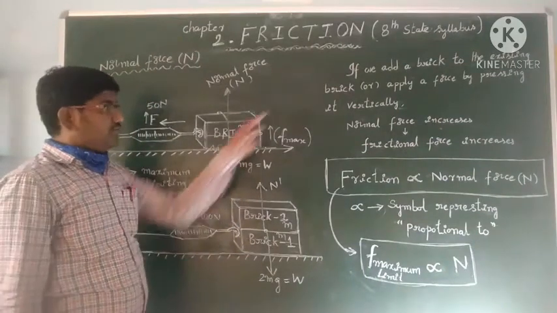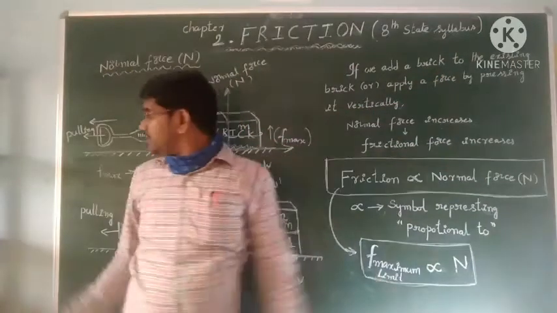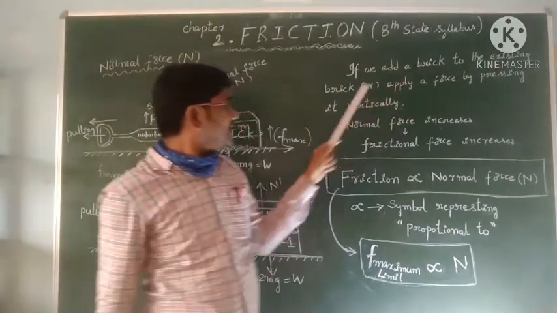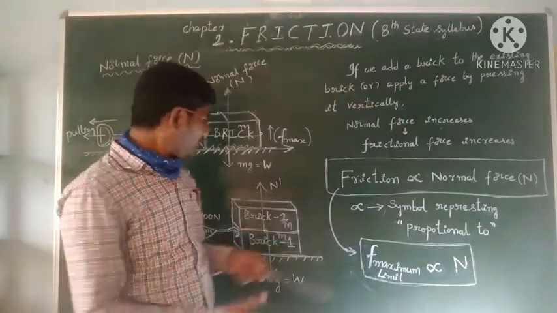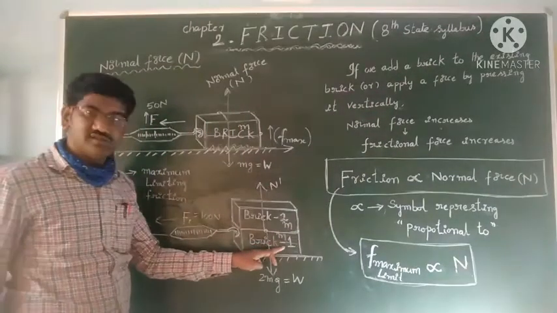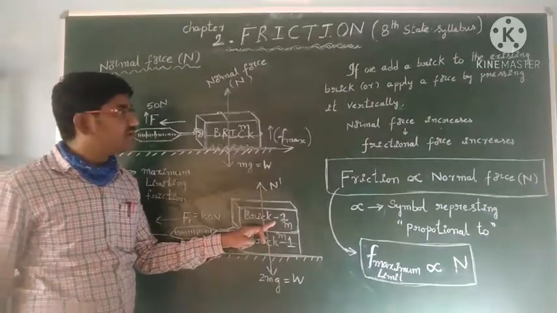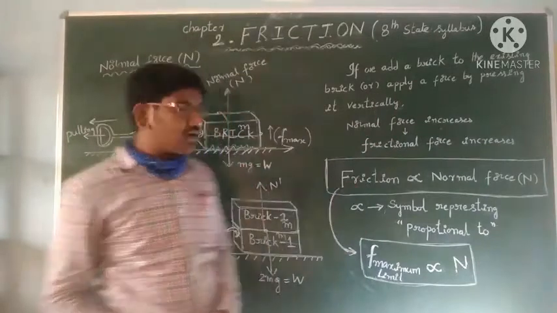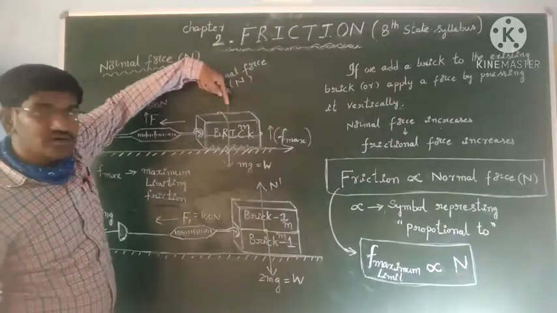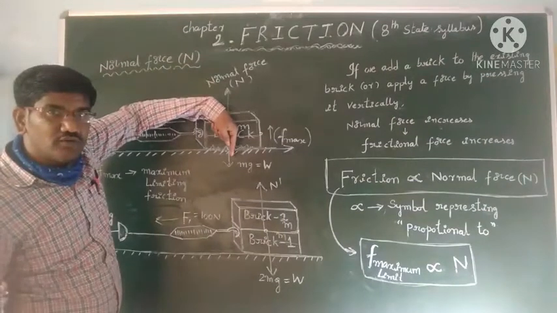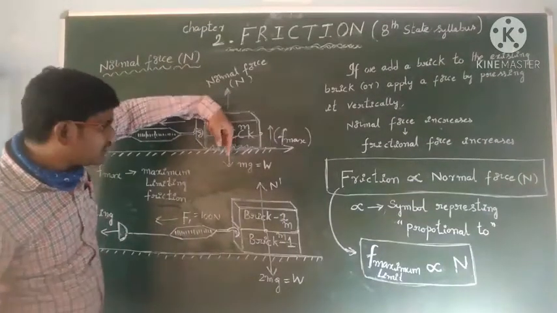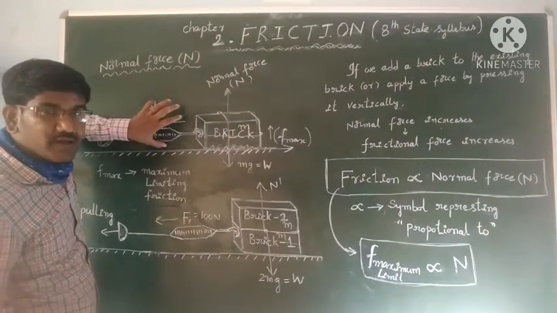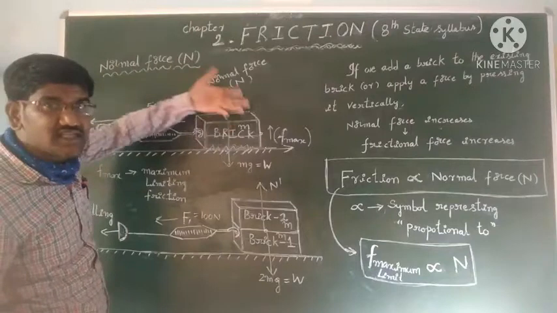Means if we add a brick to the existing brick, I added, see children, this is brick 1 and this is brick 2. If we add a brick to the existing brick, or you just push this brick down with your finger and try to see the maximum applied force to move it, it will change.